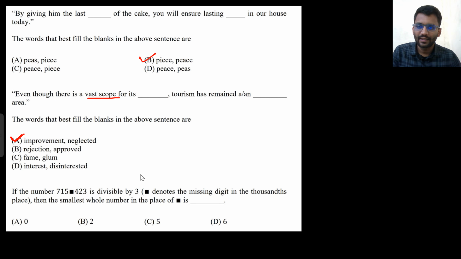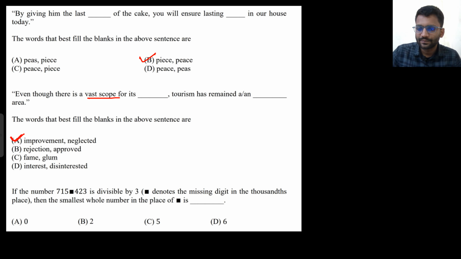Doesn't make any sense. Vast scope of its fame, tourism has remained a gloomy area, whatever we call it. And even though there is a vast scope of its interest, tourism has remained a disinterested area. Although this may sound a bit more interesting to think about, this is the best possible option for me: there is a vast scope of improvement, still it is a neglected area.